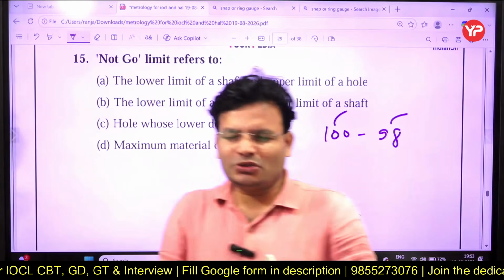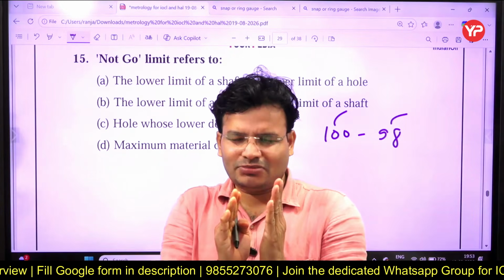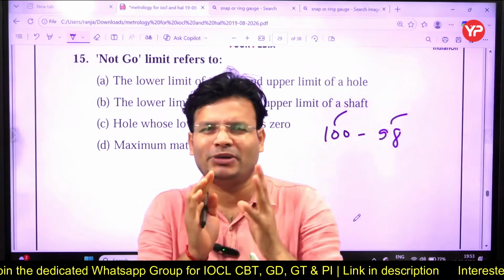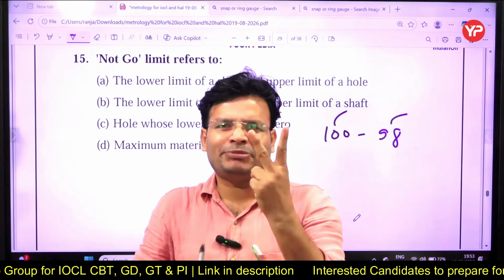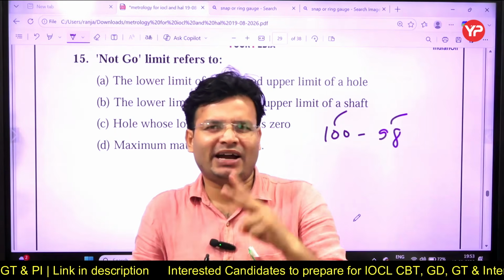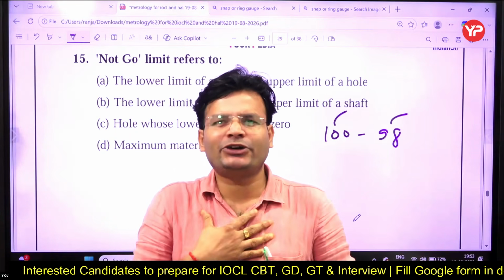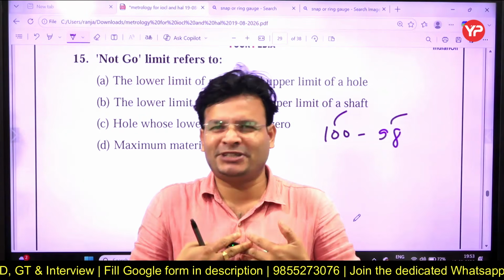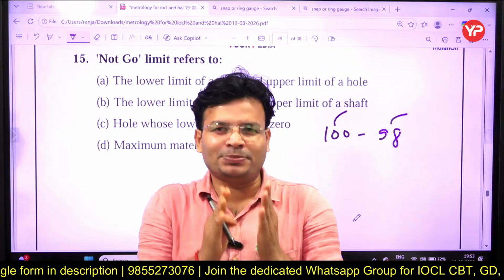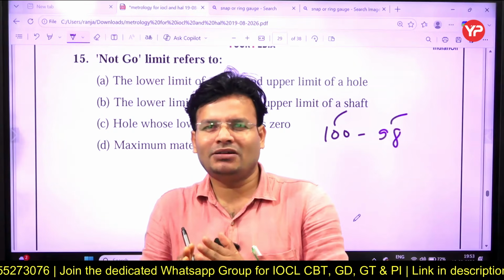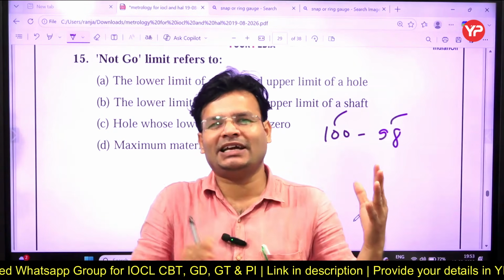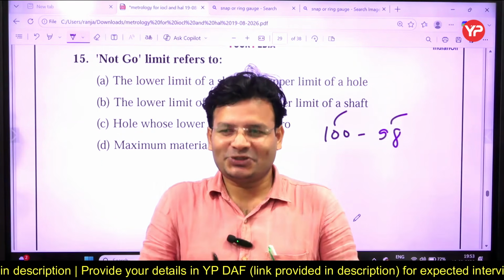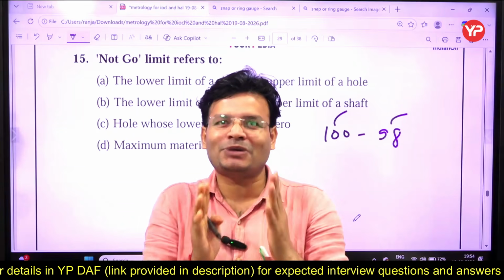So look, if you have to check, you have two things: one is called attributes, one is called variable. Comparison can be done with the help of two things, attribute and variable. I have 100 rupees, you have 50 rupees, so I have 50 rupees more than you. That is comparison on the basis of variable. Mukesh Ambani has more money than another industrialist, say Adani. So I can compare with the help of some variable.